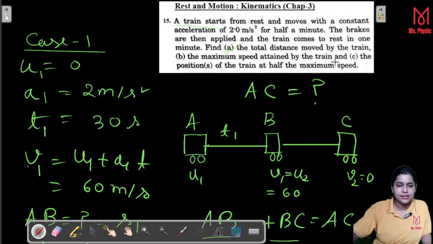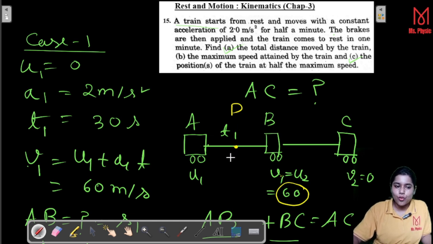The last one, the positions of the train at half the maximum speed. Well, this is very important to understand. If you go to the figure, let me use another color. You see that at this point B, we have the maximum velocity, that is 60, right? Now, if I consider this point, suppose as your P, at this point P, suppose from 0, this train started its journey.